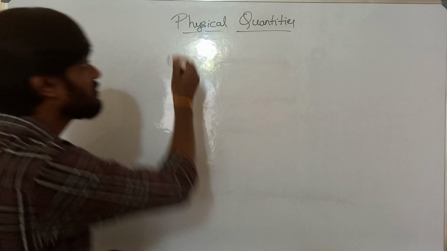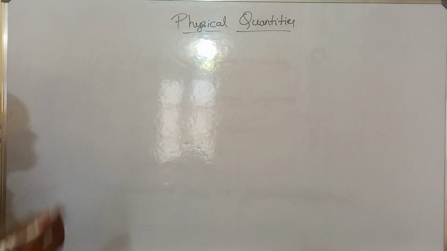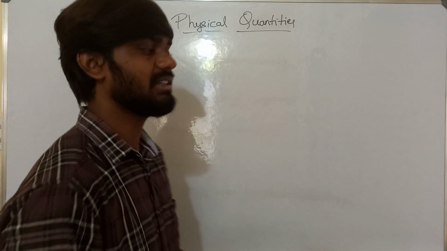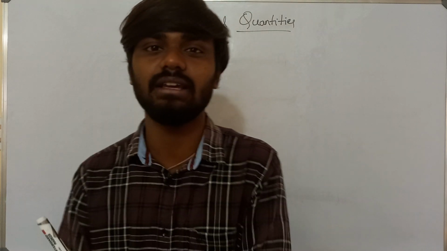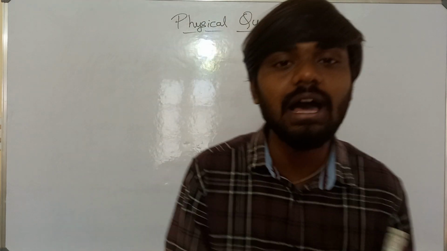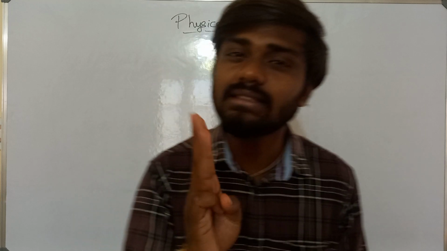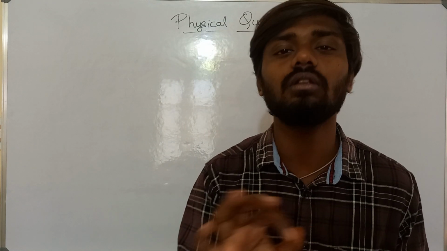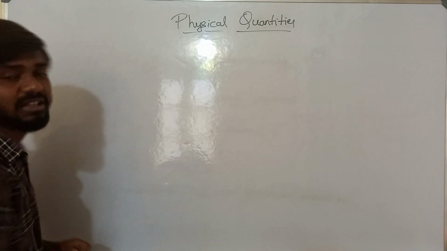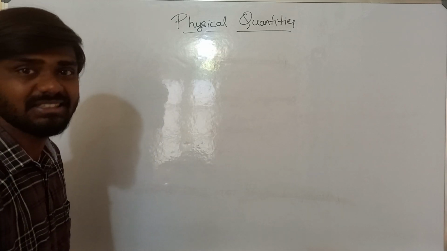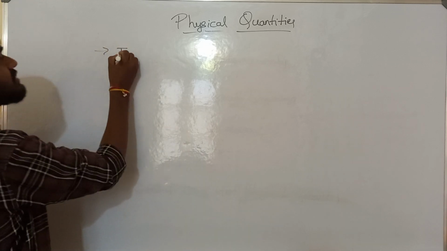Yes, let's start. So physical quantities. As I said, physical quantities are nothing but quantities which can be measurable. First and foremost, it should be measurable, and second, it should explain the physical happenings in the nature. And the third thing is it should follow all laws. So the easiest way to understand physical quantities is that it should be measurable.